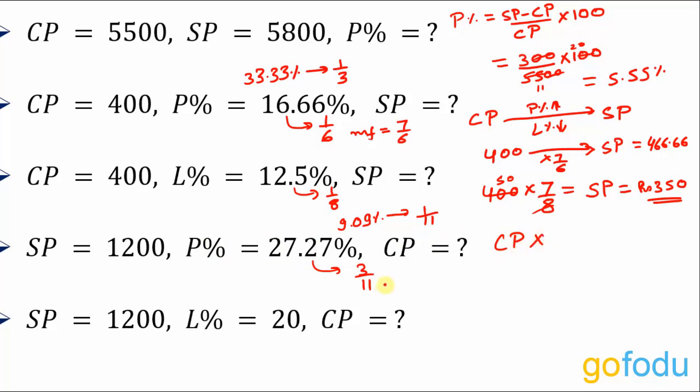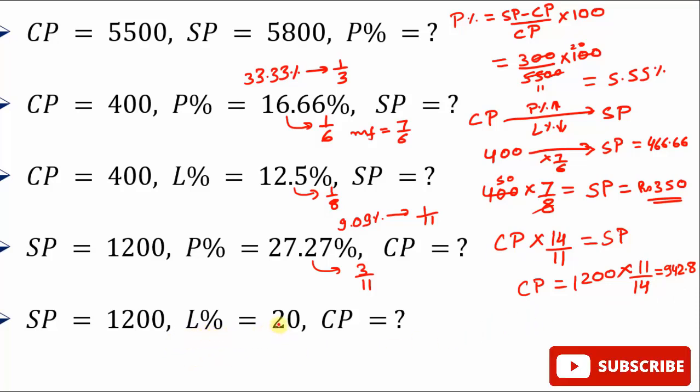So cost price multiplied by the multiplying factor of increment by 3 upon 11, means 1 plus 3 upon 11, that is 14 upon 11. A multiplying factor of 14 upon 11. This will give me the selling price. So cost price would be the selling price, that is rupees 1200, into, this will transpose here, we will get 11 upon 14 here. Solve this and this will come out to be rupees 942.8. Okay.